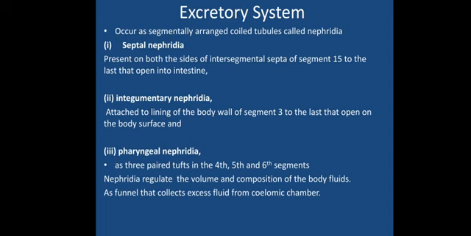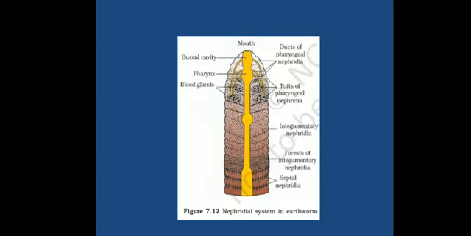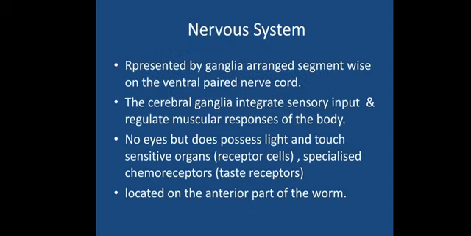It is a funnel-like structure which collects the excess fluid of the coelomic chamber. Whatever fluid is in excess and consists of nitrogenous waste will be taken up by the nephridia, which is a funnel-like structure, and it will be taken outside through the nephridial pores. That was about the excretory system in the case of the earthworm.